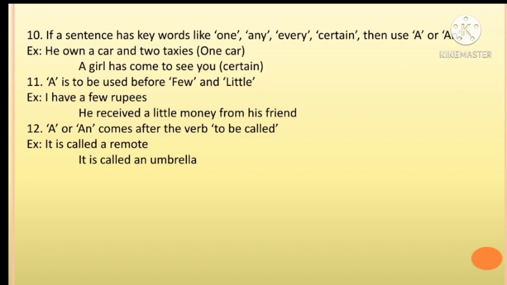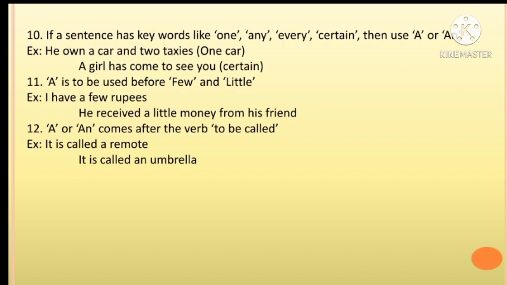A girl has come to see you. Here a car means one car. A girl means a certain girl.